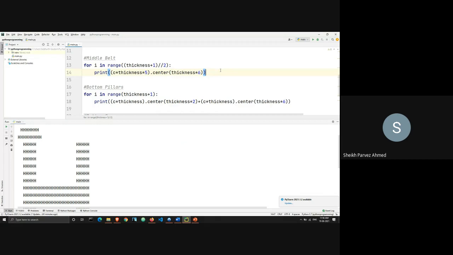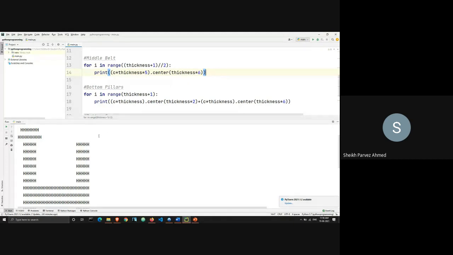Look at the first for loop: for i in range thickness plus one, floor division two. That means we've taken the thickness value as five. So it will be five plus one, that's six, and floor division will take the integral part, so that comes out as three. So the loop will run three times, and that's what we get here. The H is printed three times.